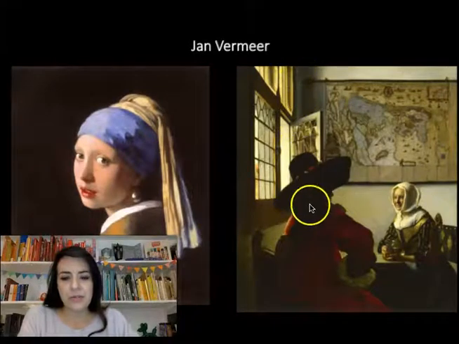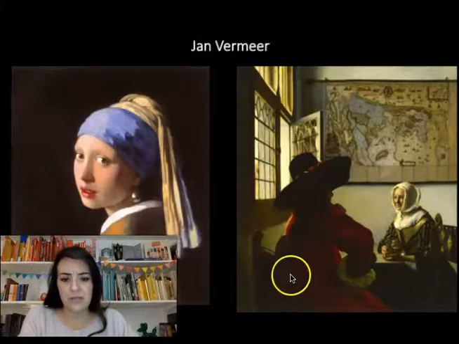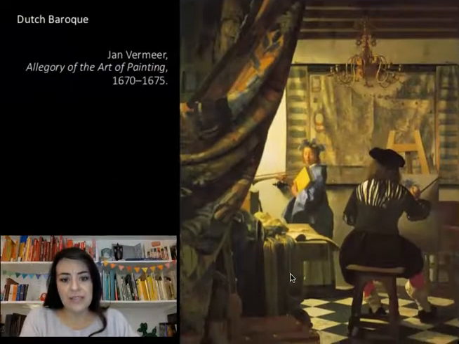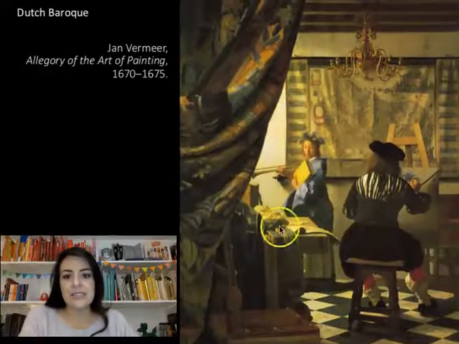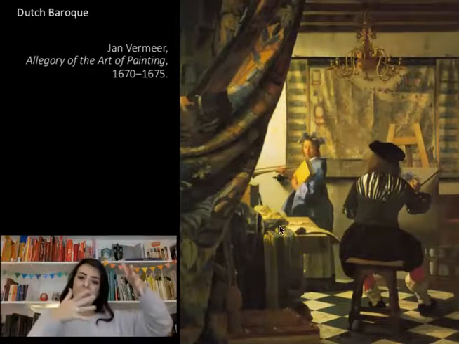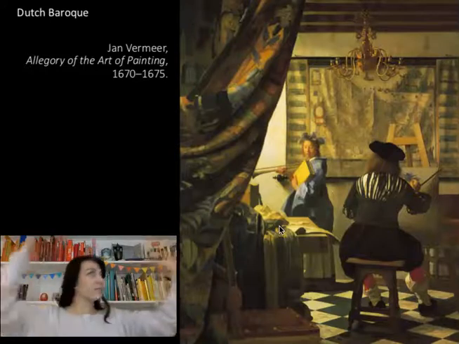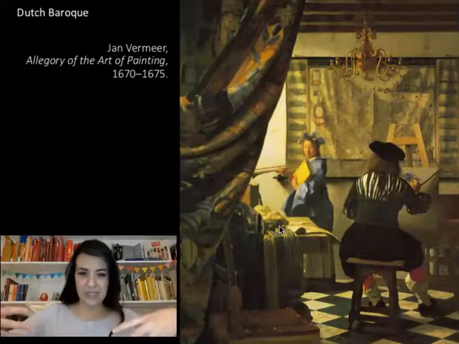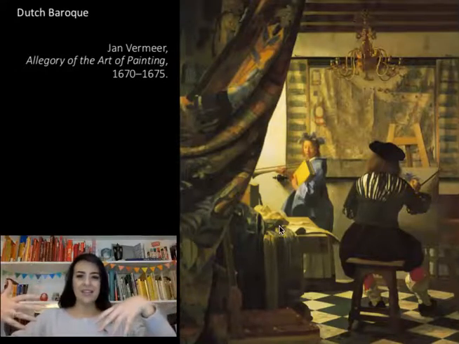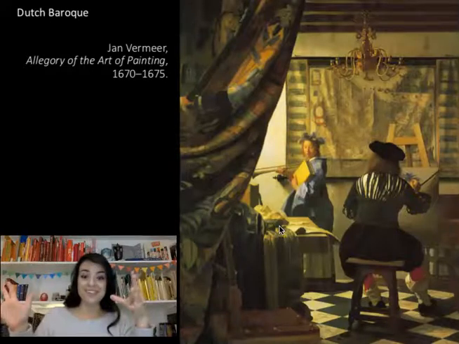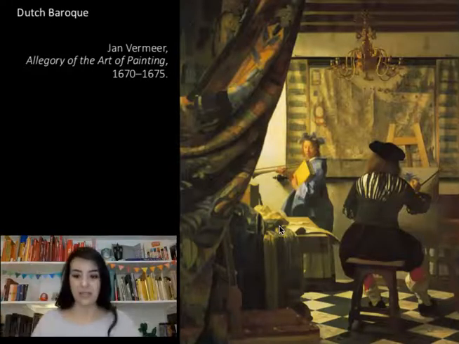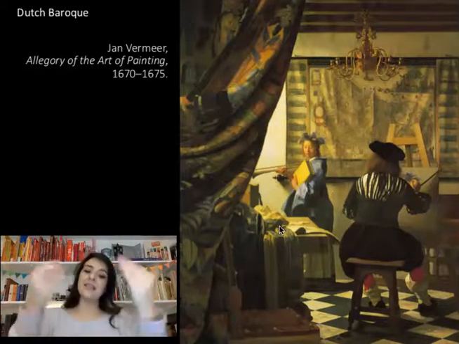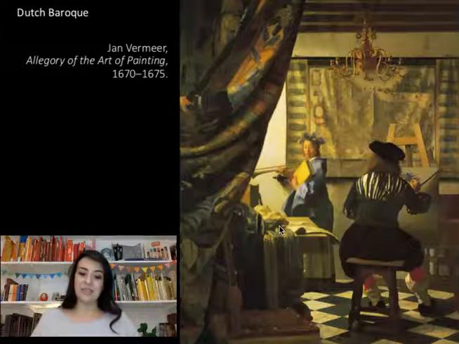A corner of a room with a window. We art historians believe that this is his studio. And this setup of the window in the corner and a lot of these textiles and pieces of furniture pop up in a lot of his paintings. So we think this was his studio and these were his props. So we can imagine this to be the artist's studio with all these various art props around, and he is in the middle of painting in his studio.